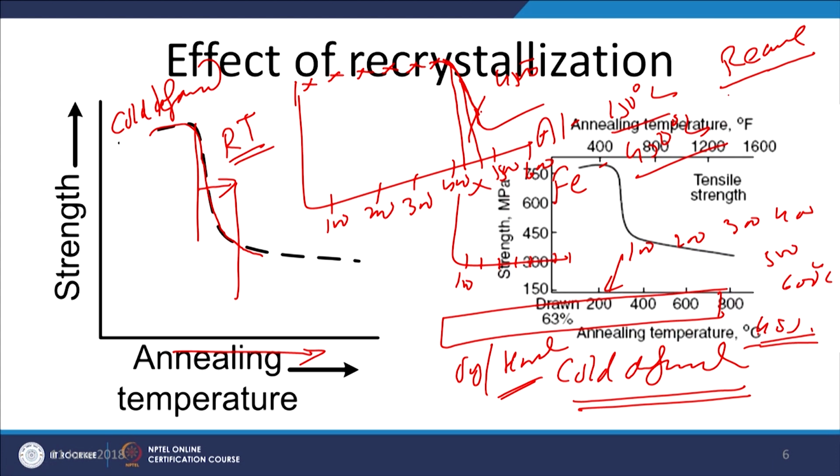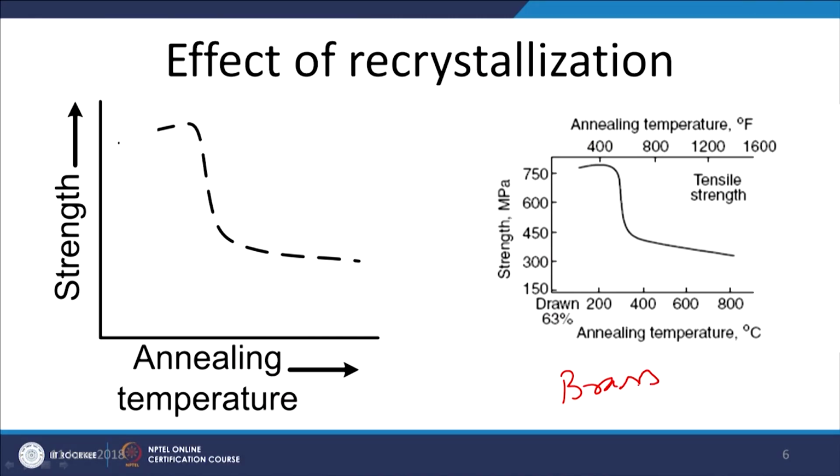above the recrystallization temperature. So, if we see this effect, the brass subjected to the cold drawing with the reduction of 63%, after the cold drawing, shows a significantly higher strength, and then as the annealing temperature is increased, as soon as it goes beyond the recrystallization temperature, there is a sharp drop in the strength of the metal, and thereafter this strength reduces gradually.